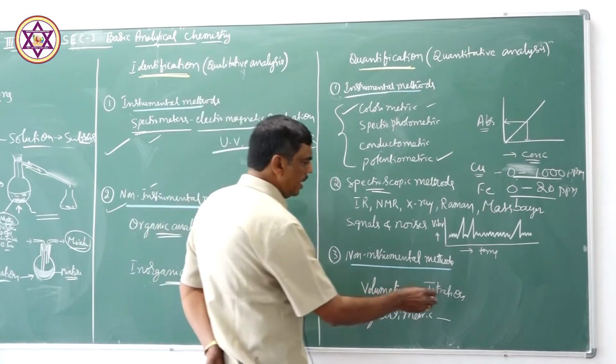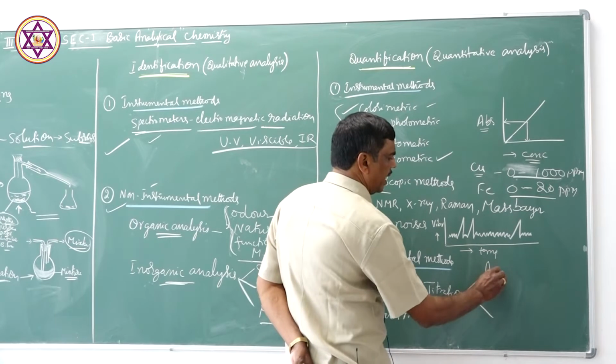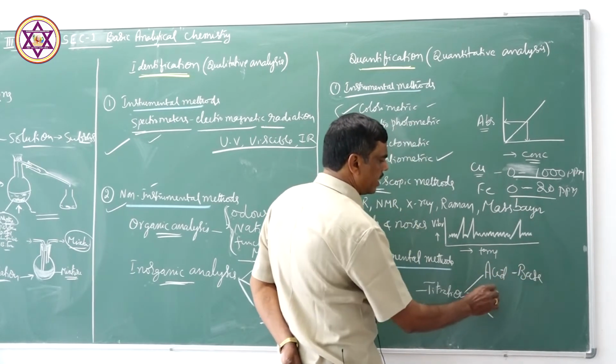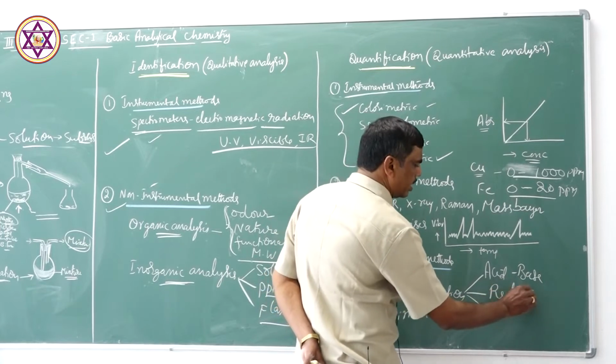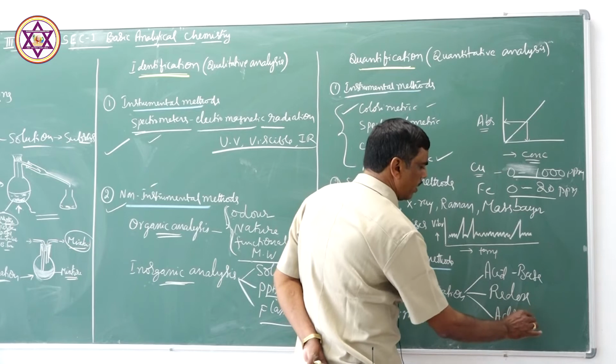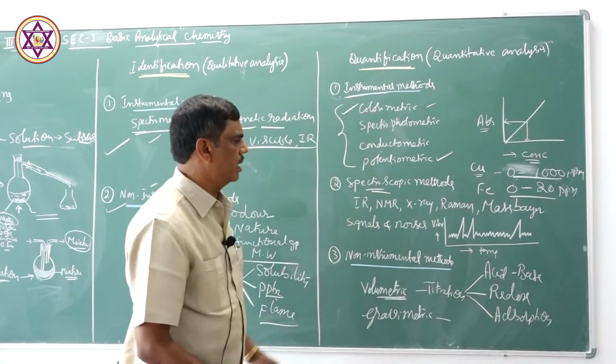Depending upon that, volumetric titrations are classified as acid-base titration, redox titration, adsorption titration and so on. Suitable indicators are used in all these titrations.